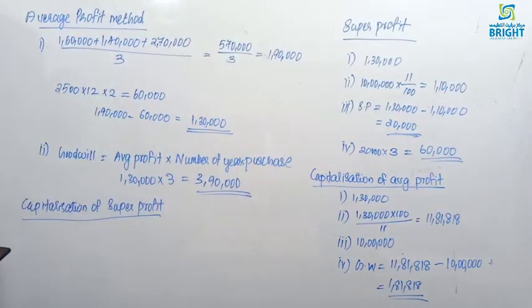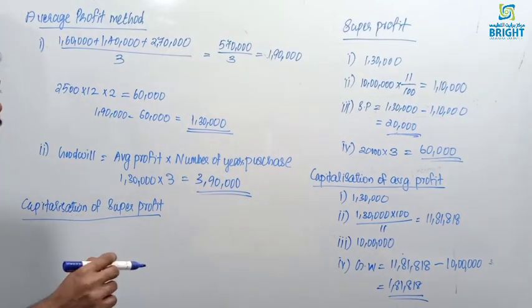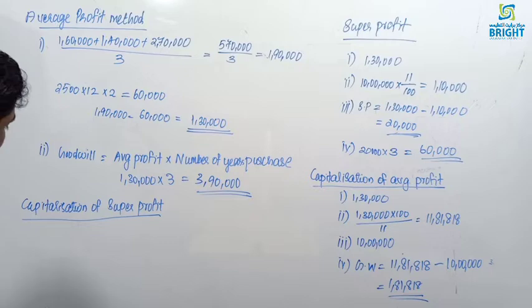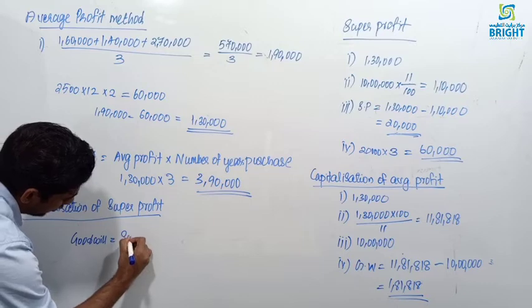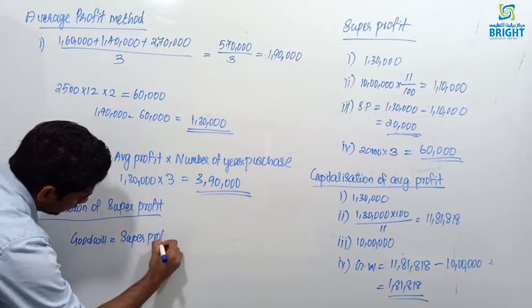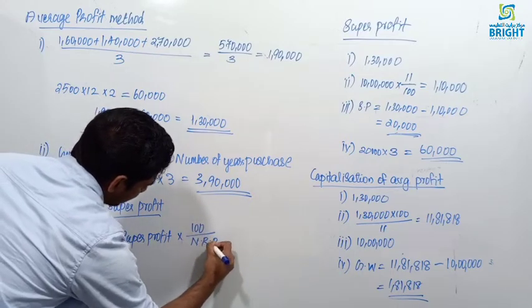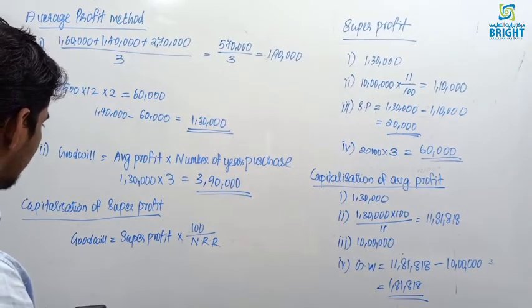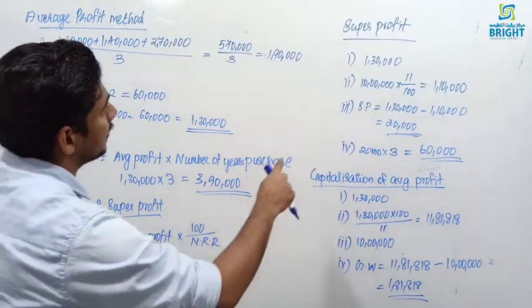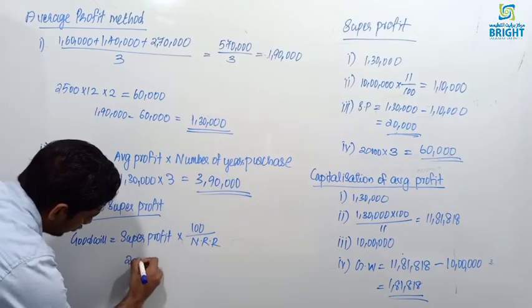But in the capitalization of super profit method, goodwill is equal to super profit into 100 divided by normal rate of return. We already found the super profit. Super profit is equal to 20,000, right? Super profit is 20,000.